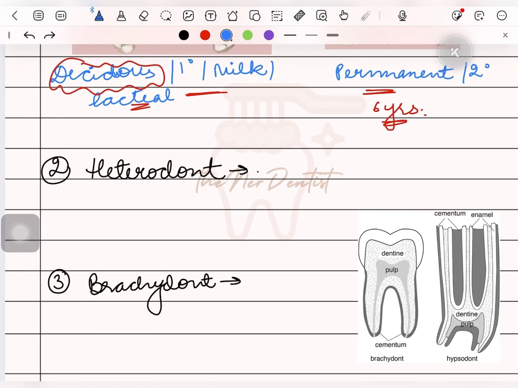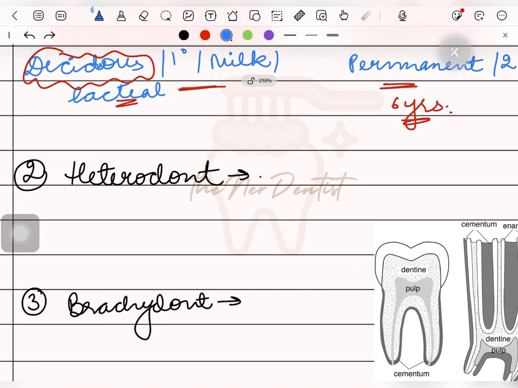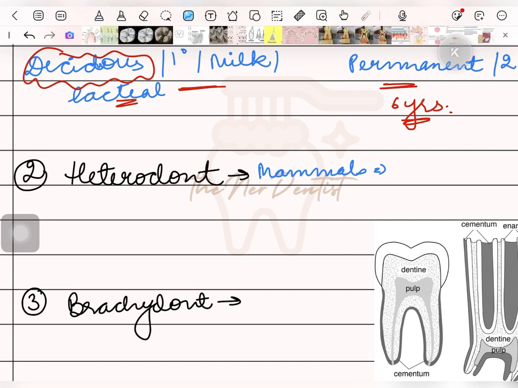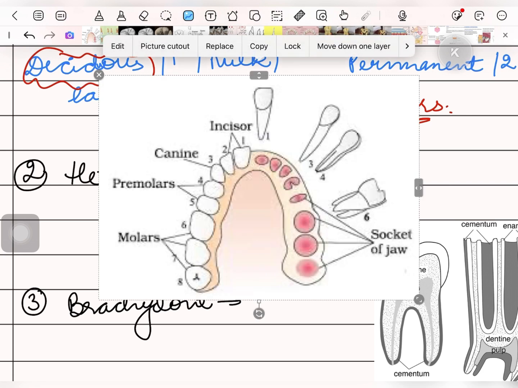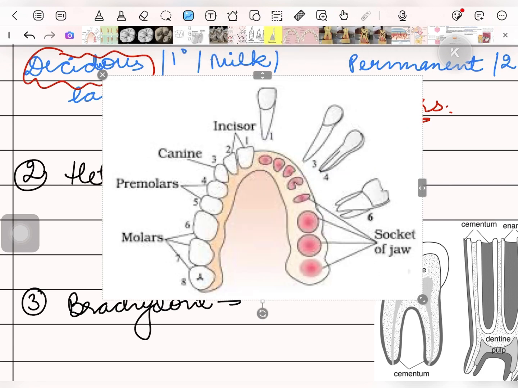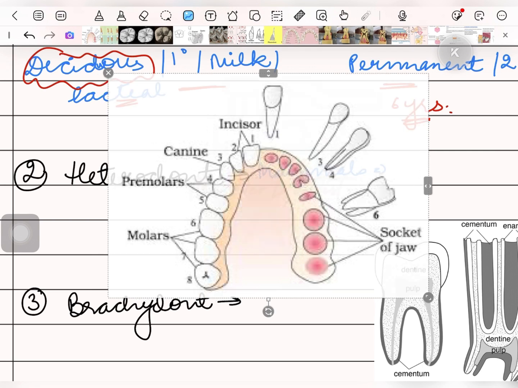Next term is heterodonts. Humans and mammals are heterodonts. What it means is that the teeth are of different types, that is, they vary in their shapes. For example, the shape of incisors is different, and the shape of canines is different from premolars and that from molars.